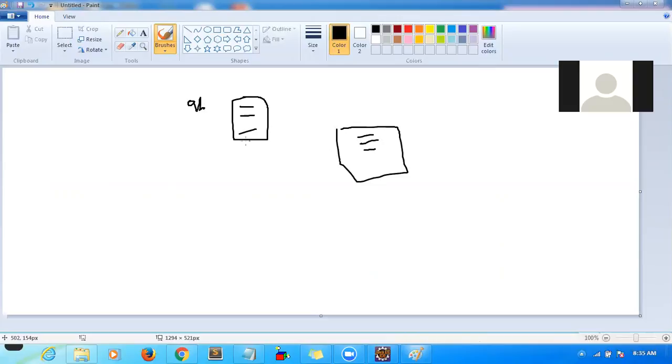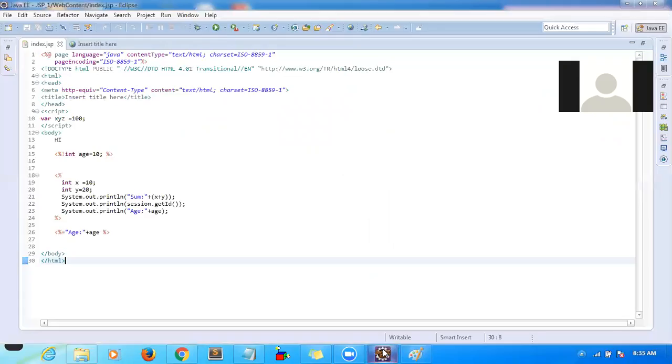So say for instance you want to reuse this component. Here you are already displaying something, and below that you just want to display the same abc.jsp content in your page. So how do you import another JSP page into your JSP page? That we can also do. For that I'll give an example, and let me go back to this one.